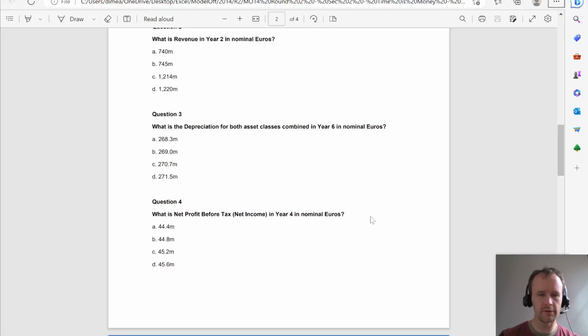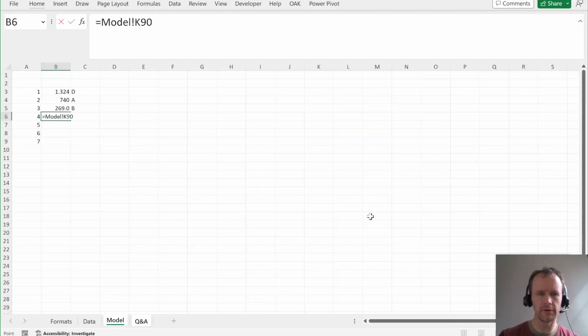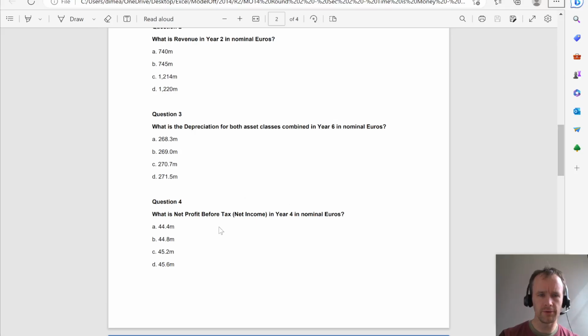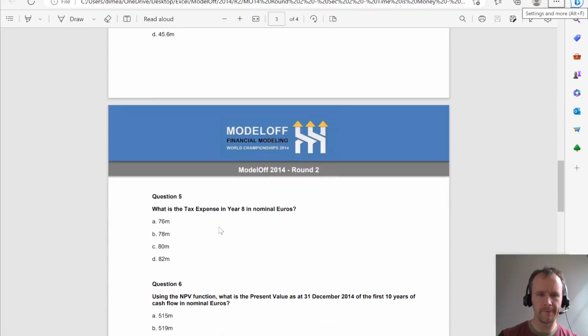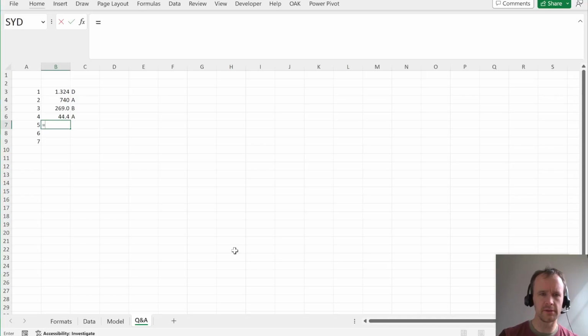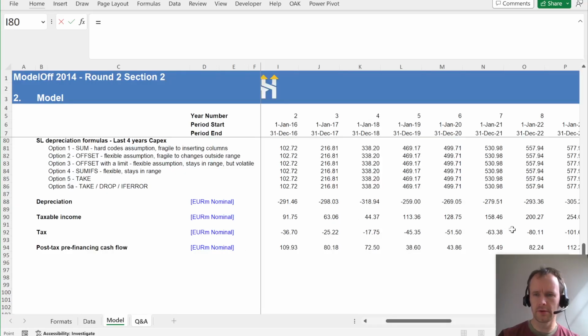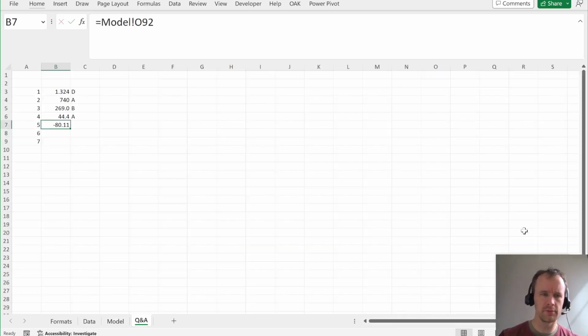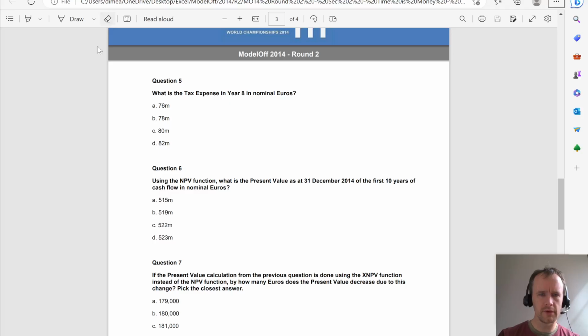In, what year did I say? Year 4, good, yes. 44.4, that's A. Okay, what is the tax expense in year 8 in nominal euro? Tax, year 8. Boom. And we're back to no decimal places now. This one's a little up and down. But 80 is option C.